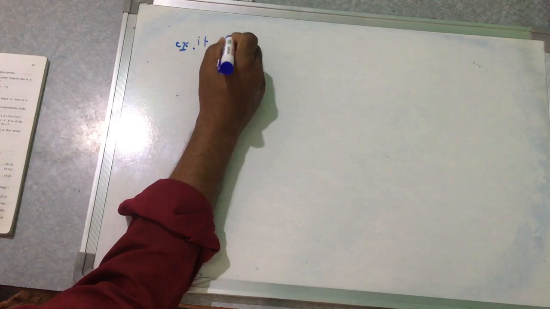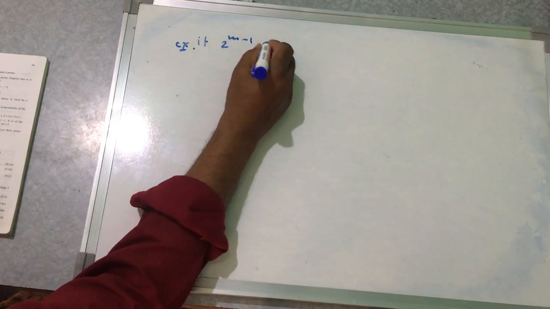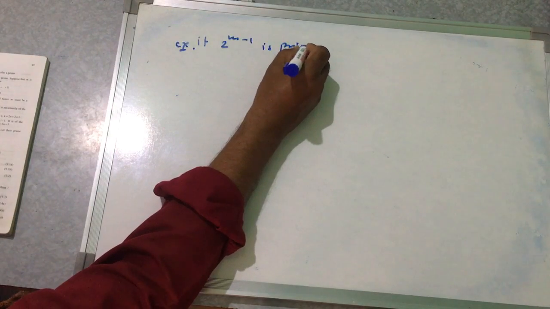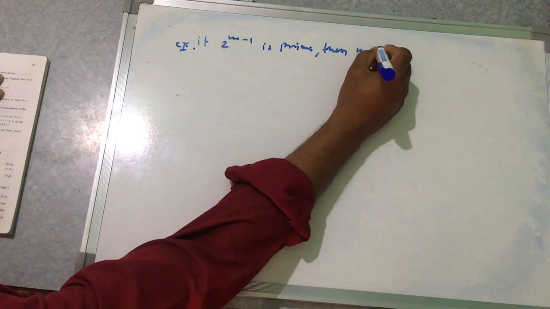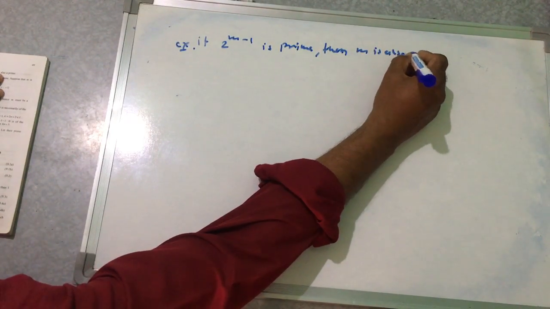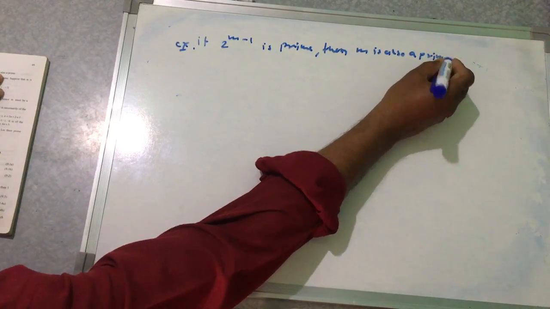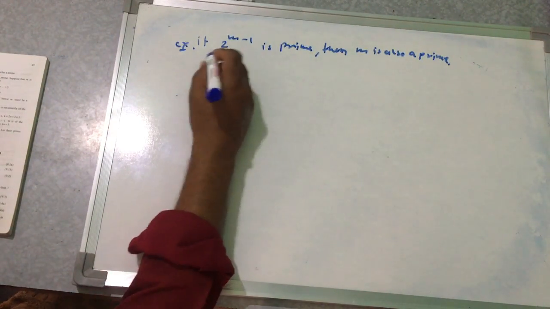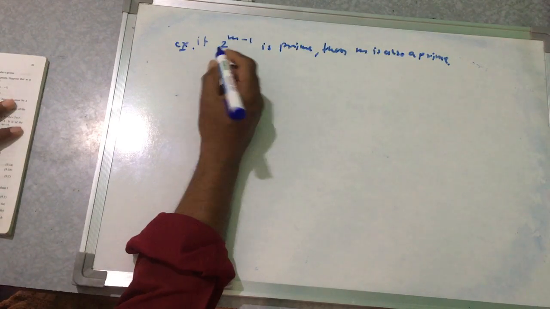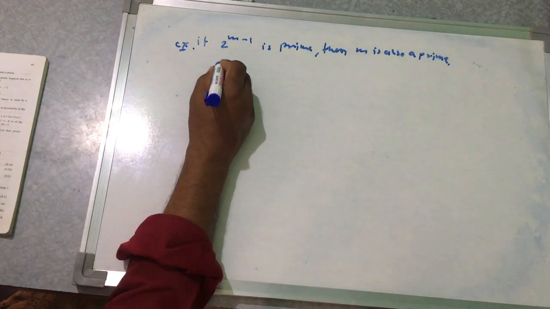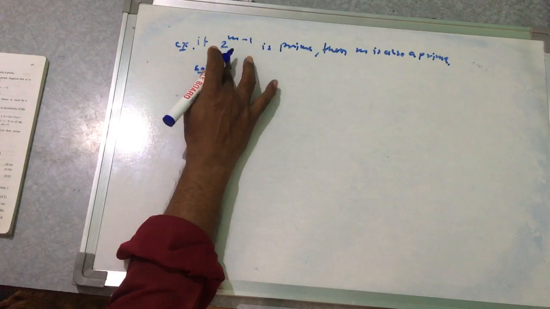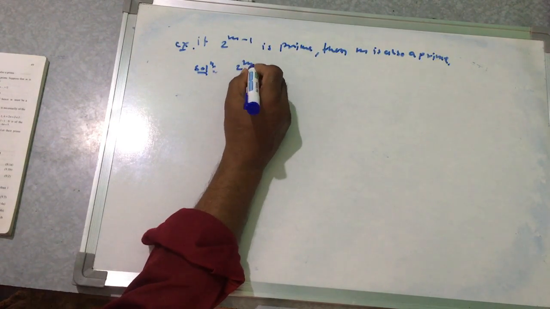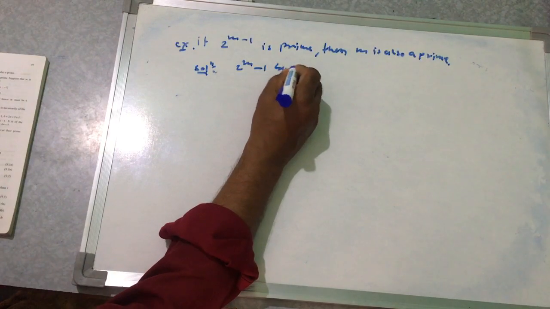Take another example: if 2 to the power m minus 1 is prime, then m is also prime. This is by the contradiction method. So we are given that 2 to the power m minus 1 is a prime.